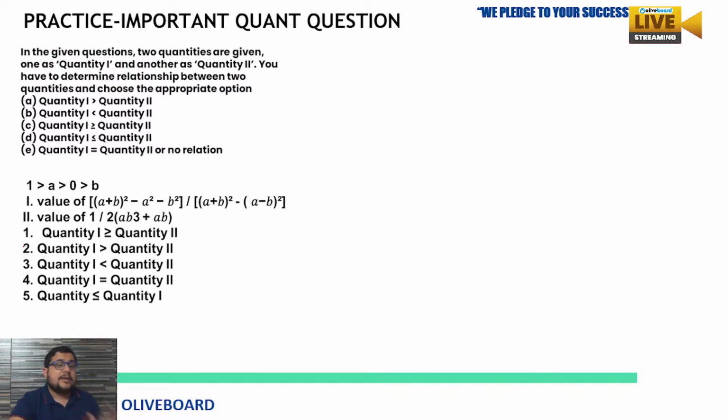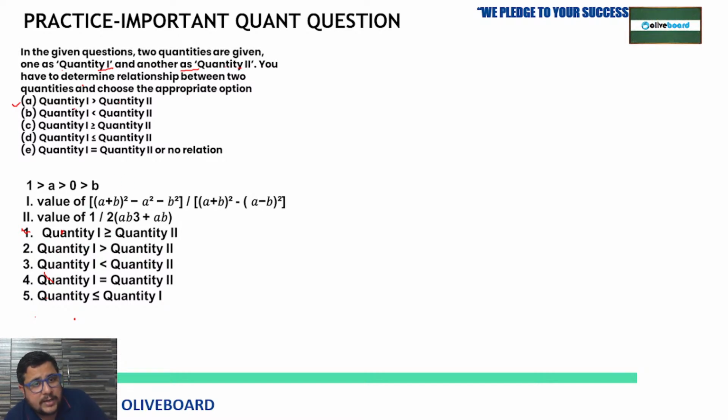Now another question. Now it is based on quantity. This question is what? Based on quantity, where you have to compare the given quantities, and here some algebraic expressions are given. So you must have a right idea about basic algebra. You can easily solve the question then. See, in the given questions, two quantities are given, one as quantity 1, another as quantity 2. You have to determine the relationship between two quantities. So these are the options, right? Here also it is given. Which one will be the answer?